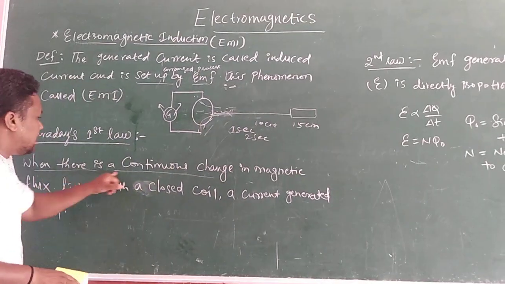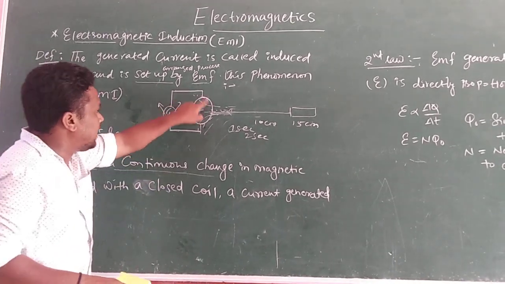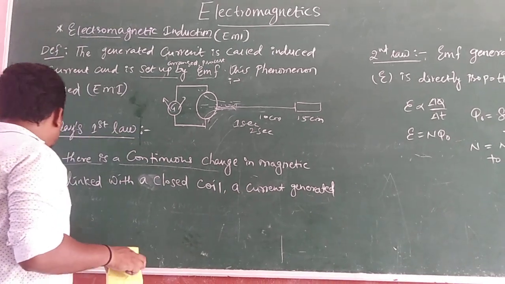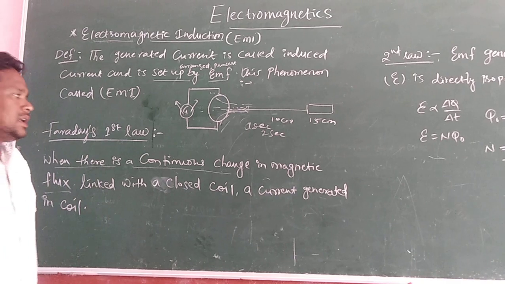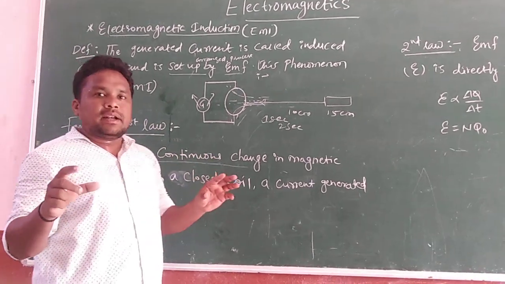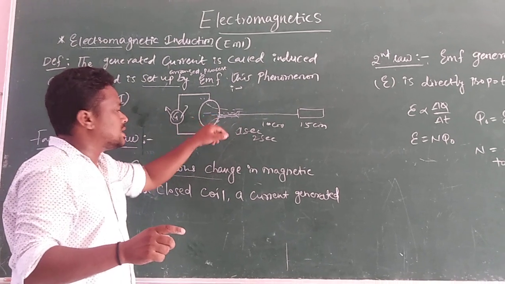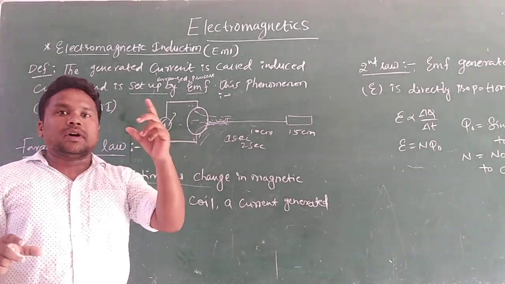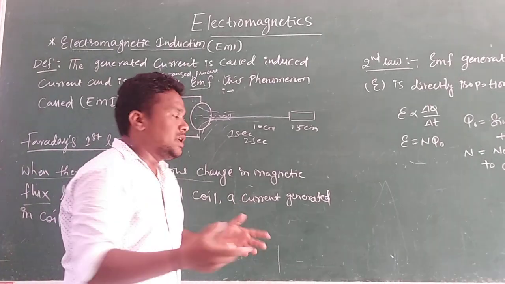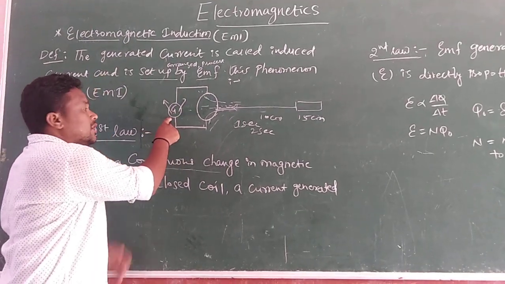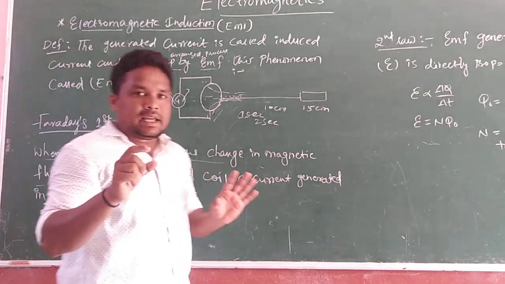So in that way, when there is a continuous change in the magnetic flux linked with a closed coil, a current is generated in that coil. At that moment, some amount of current is generated in this circular coil. How can we say the current is generated or not? The galvanometer shows the deflections. You need to understand only one thing here.